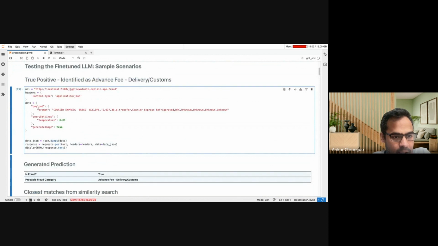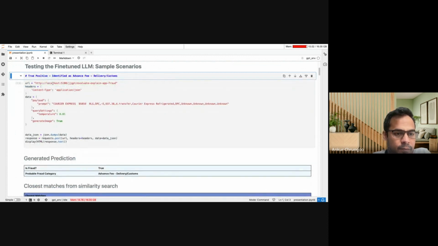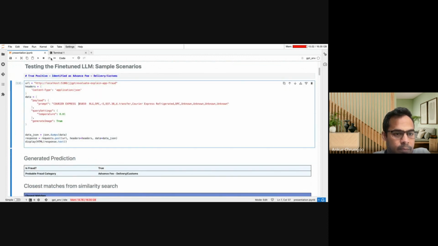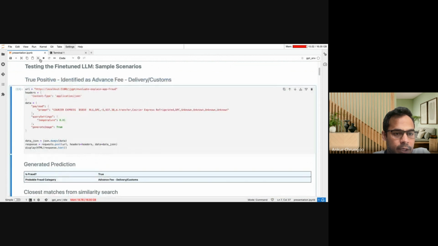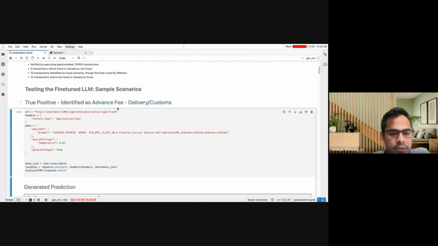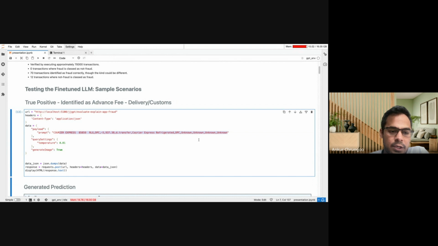We can see here that this is a true positive prediction case where the LLM has predicted advanced fee delivery customs as the fraud classification, and it matches with the actual label or classification for that personal transaction in the data.